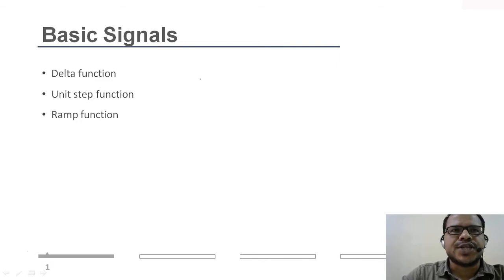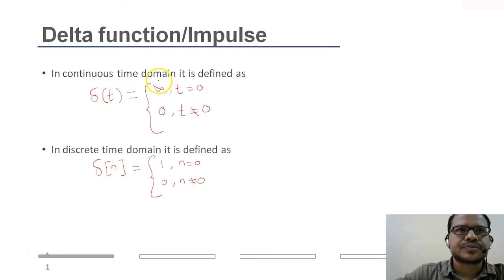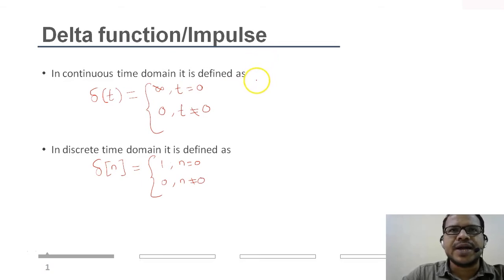So let's start with the basic types of signals, that is delta function, unit step function, ramp function. During this course, we will be dealing with these signals most of the time. So let's start. The first type of signal that we'll be studying is delta function or impulse. Well then, let's see what it means by an impulse.